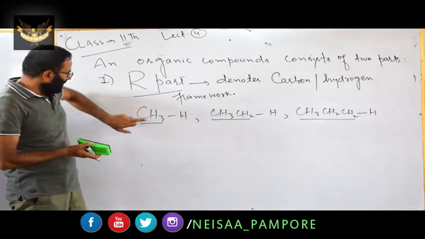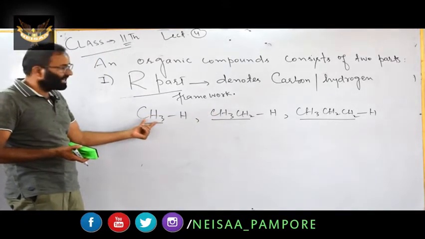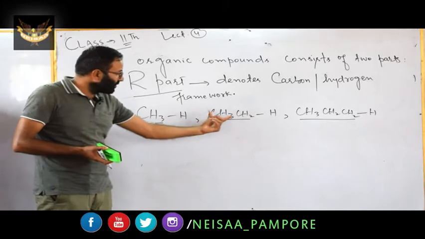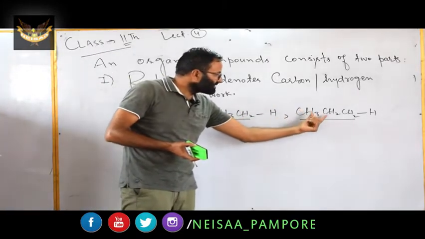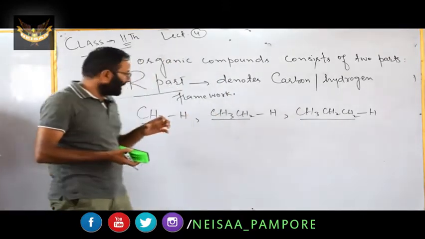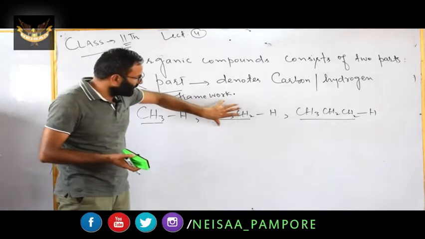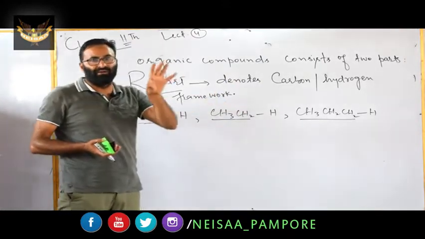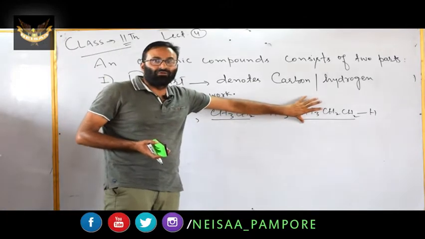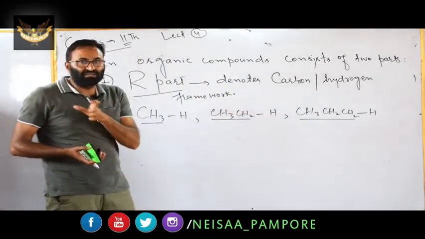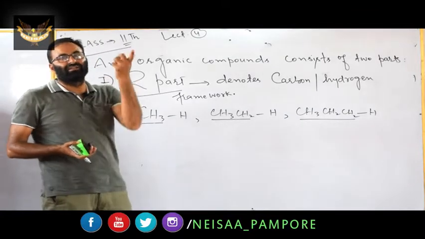If you look at methyl, ethyl, propyl, here we have 1 carbon and 3 hydrogen. Here we have 2 carbon and 5 hydrogen. Here we have 3 carbon and 7 hydrogen. If I ask which one has more mass, definitely your answer will be propyl, the alkyl group, its mass is greater. It means that the mass, which is a physical property, is related with R.